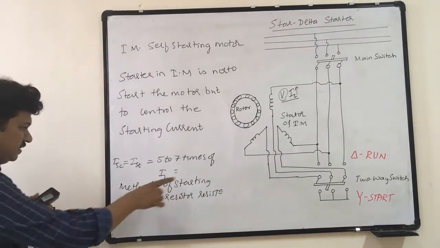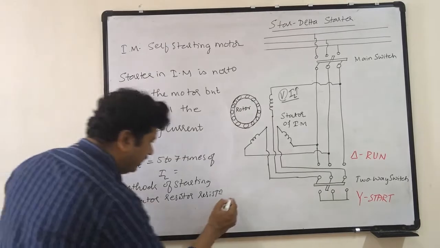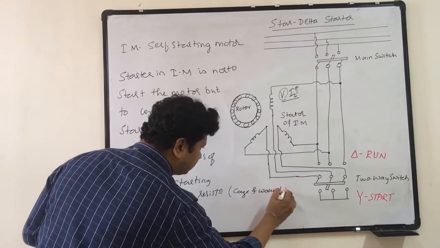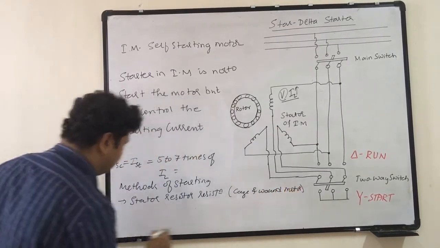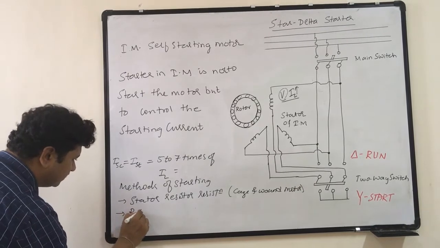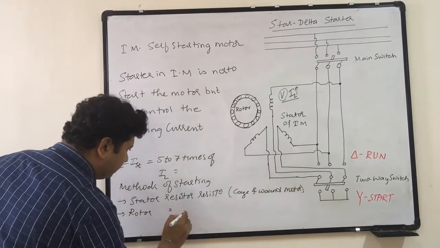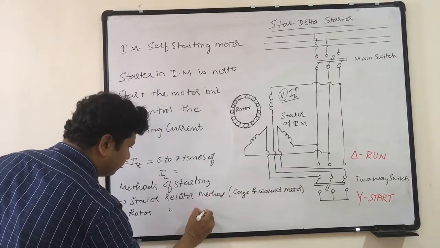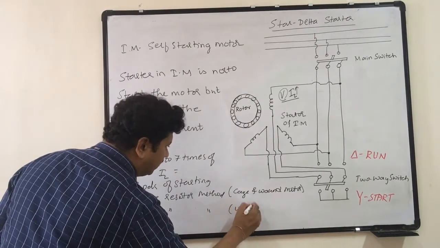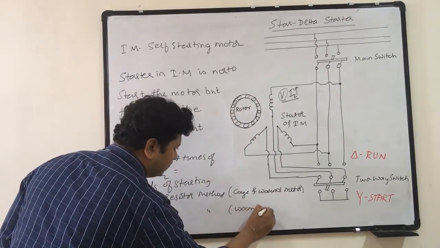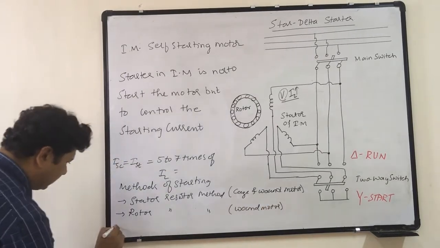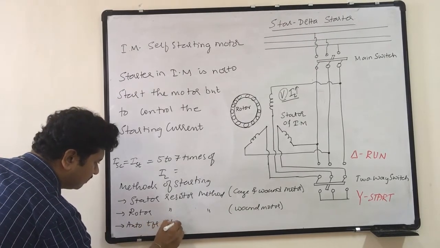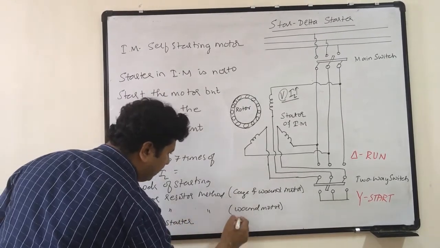Now methods of starting, I can use first, the stator resistance method. It is for both cage and wound motor. Second, the rotor resistance method. It is only for wound motor. I can't use this for a cage motor. Third, I can use an auto transformer starter. It is again for both cage and wound.